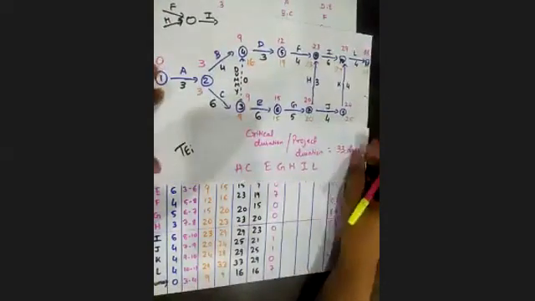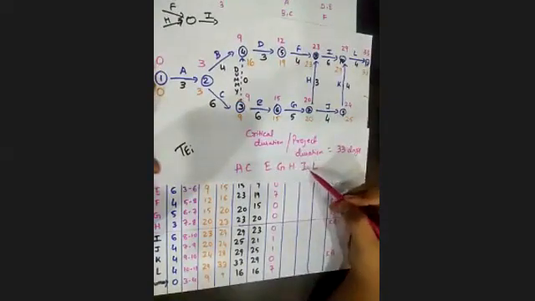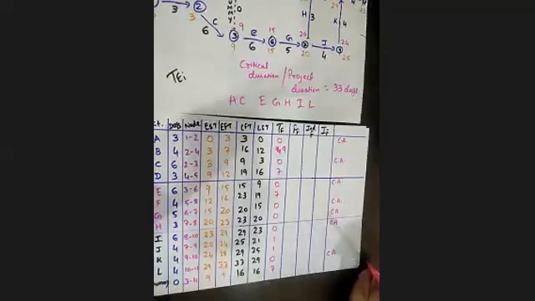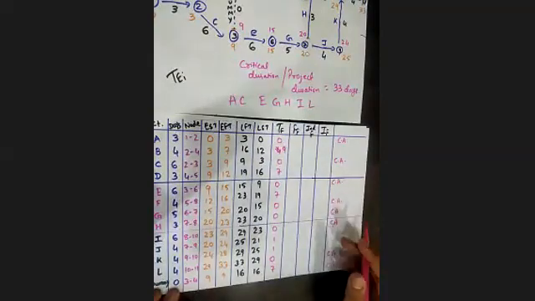So L is there. So A, C, E, G, H, I, and L. You can see this path is formed of these activities, and all of them have a total float value of 0. So this is the second way in which you can find out the critical path. The first way was you list out all the paths, calculate the days, and the maximum will be the critical path. This is another method.